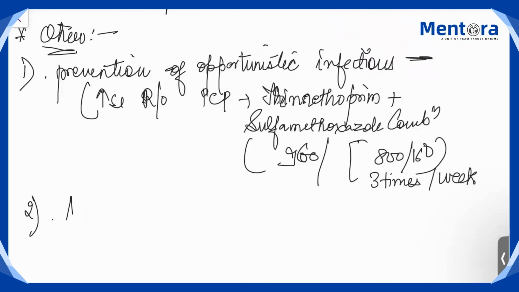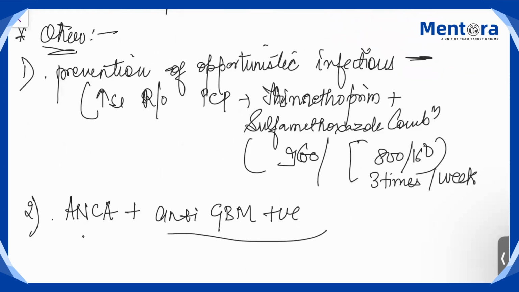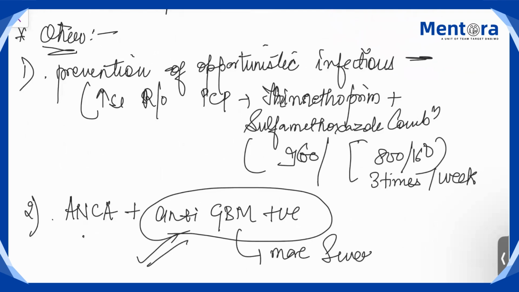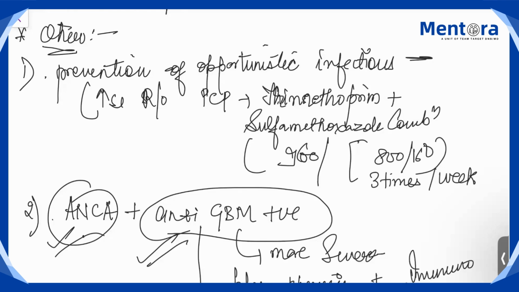Okay, if there is ANCA-associated vasculitis and anti-GBM is also positive, this is a more deadly disease, but here you have to treat anti-GBM disease first because it is more severe. So first treat anti-GBM disease and then go for treatment of ANCA-associated vasculitis. Primarily for anti-GBM disease you have to go for plasmapheresis. There is not much role of plasmapheresis in Wegener's, but if anti-GBM is positive, you first do plasmapheresis and along with this start the immunosuppressive therapy, so that it targets both ANCA as well as anti-GBM.